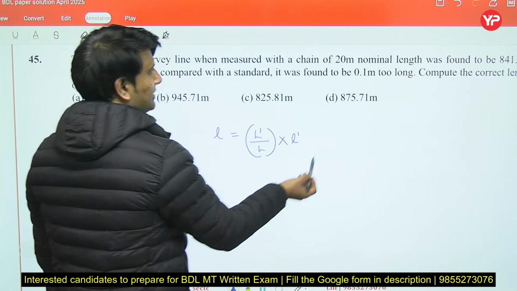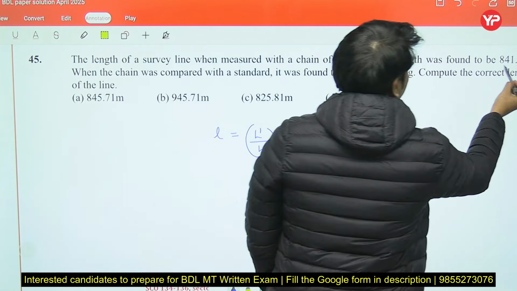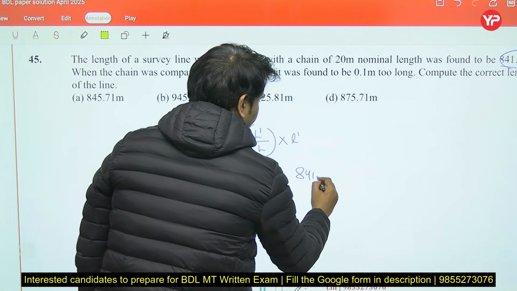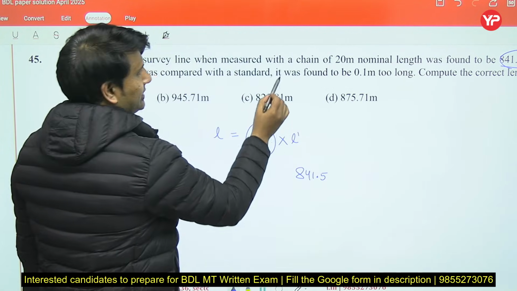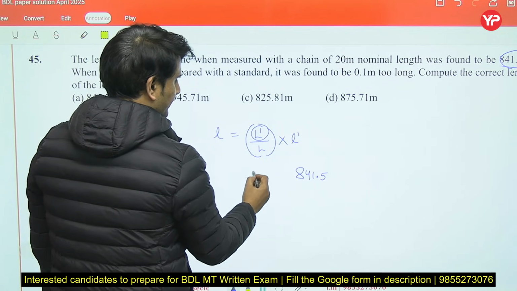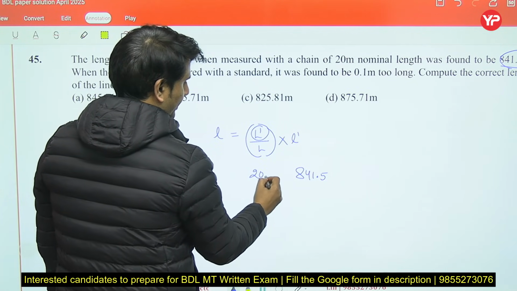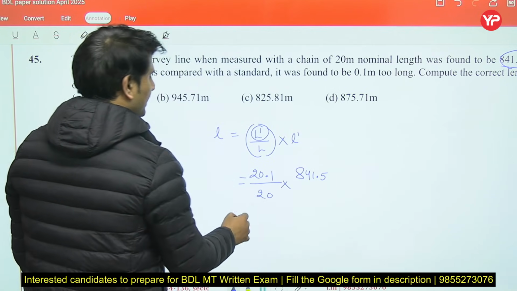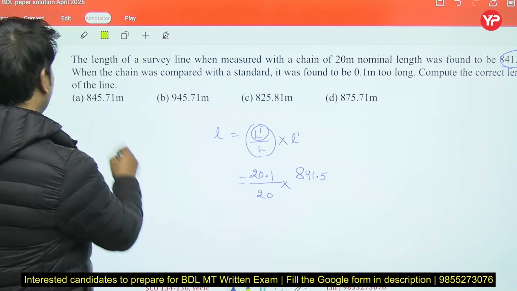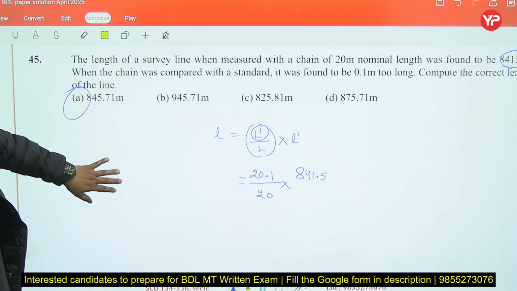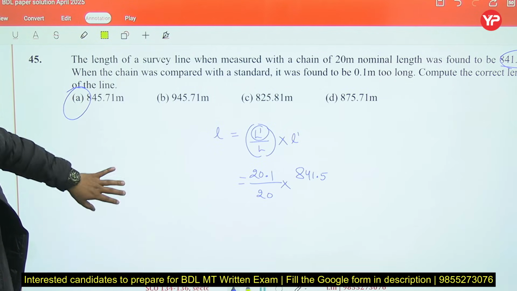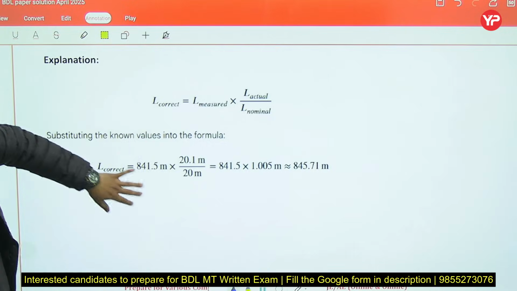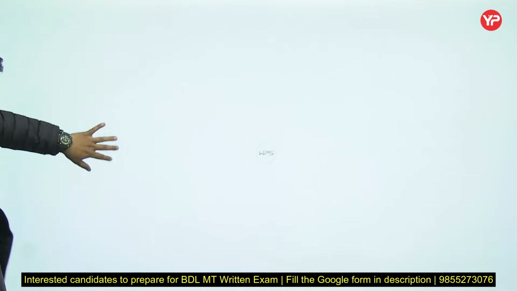length of measured line, then wrong length of tape over correct length of tape, multiplied by measured length. So the measured length is 841.5, and the chain wrong length is 20.1 meter and the correct length was 20 meter. If you solve it, you will get 845.71. So answer A will be the right answer, as you can see here.